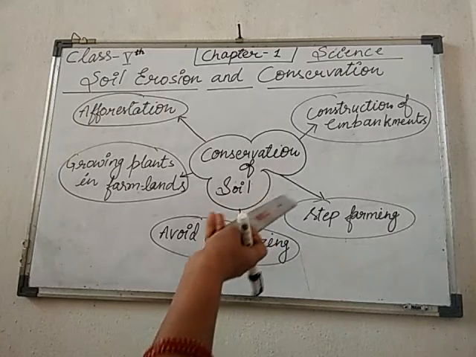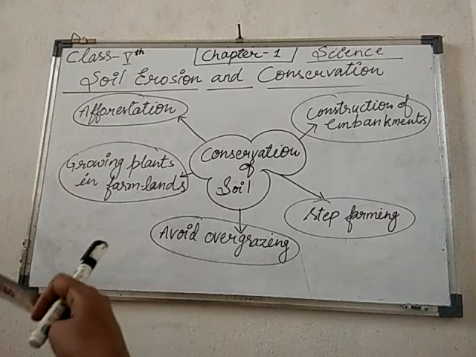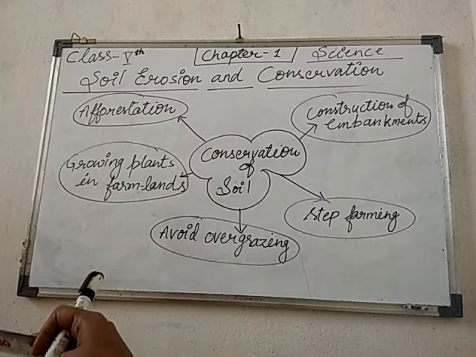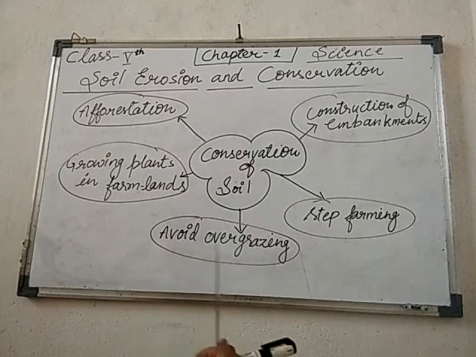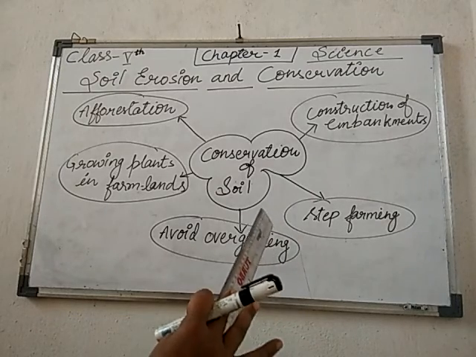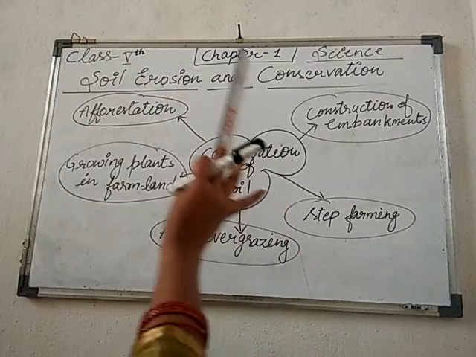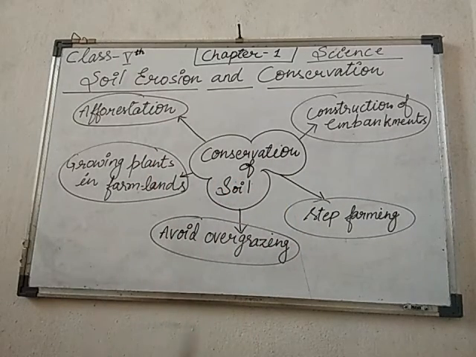The next one is construction of embankments. You have definitely seen in dam areas or river banks that running water washes away large portions of fertile topsoil. If a strong embankment is constructed there, it helps prevent floods in the adjoining fields and checks soil erosion also. Dams are also constructed, which are helpful in the prevention of floods. In agricultural fields, bunds can be constructed to prevent soil erosion.